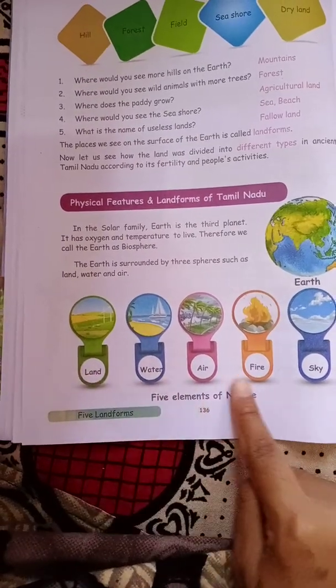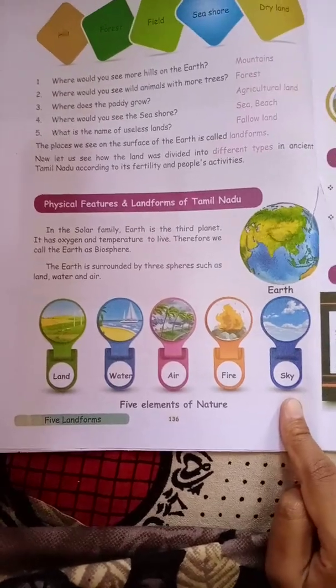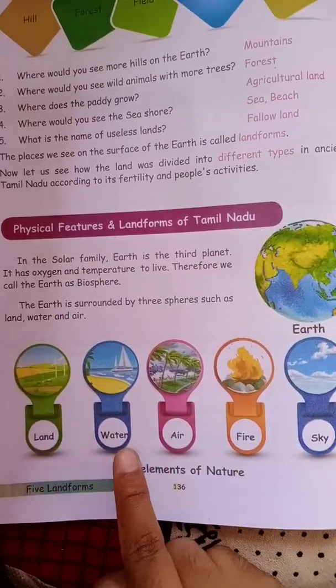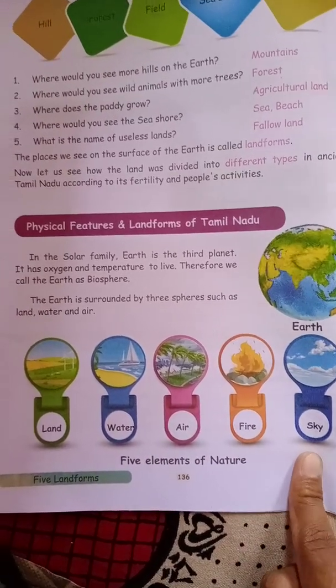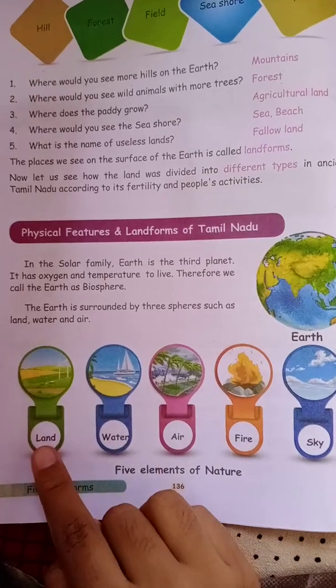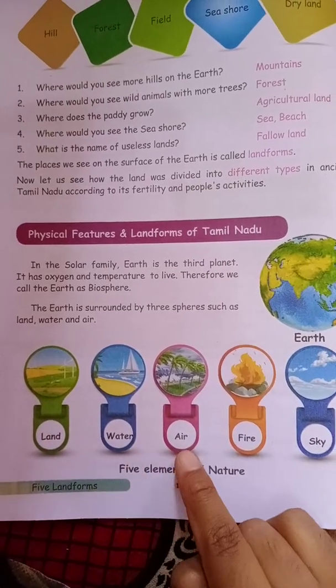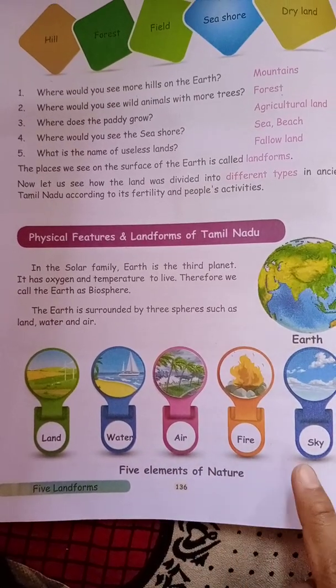So, these are the 5 elements of nature, children. So, what are the 5 elements of nature? Land, water, air, fire, sky. I'll tell you once again, children. Land, water, air, fire, and sky.